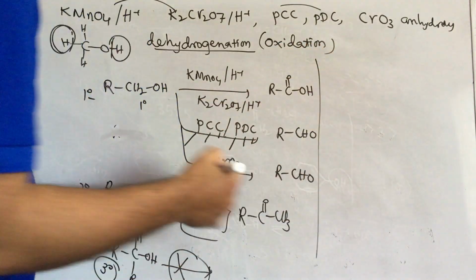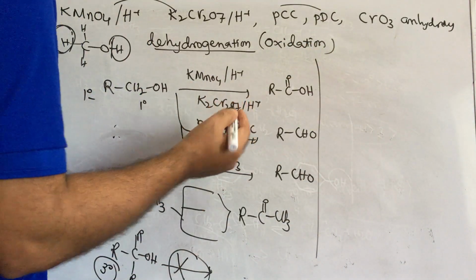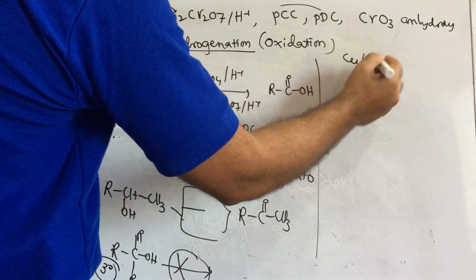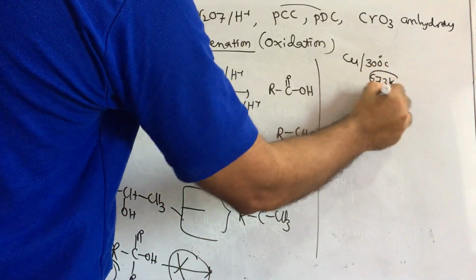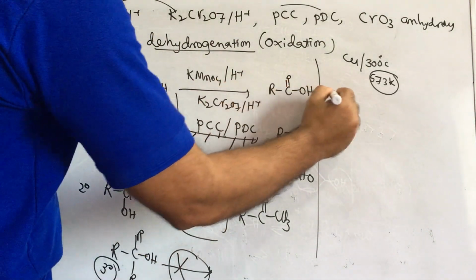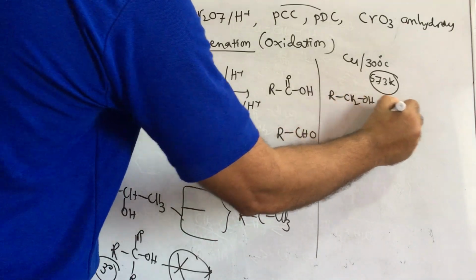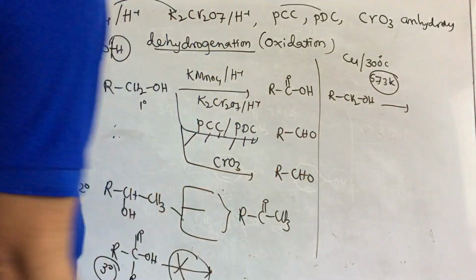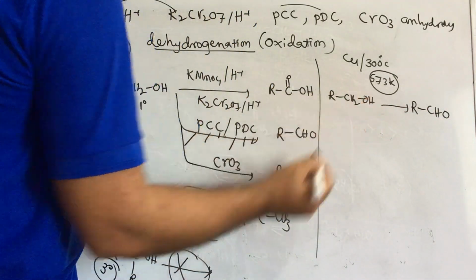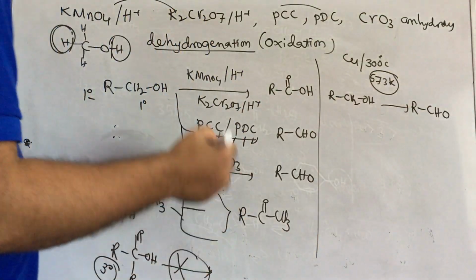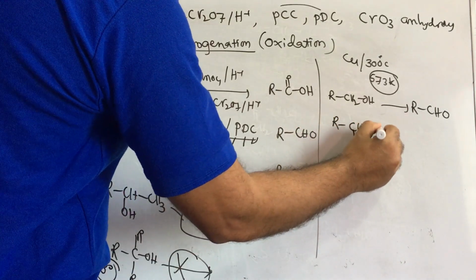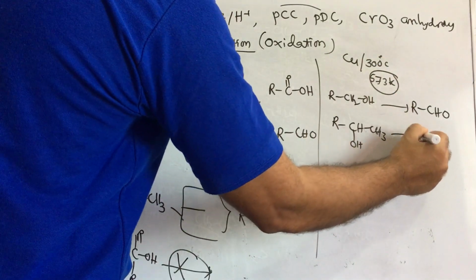Another dehydrogenating agent given is copper at 300 degrees Celsius, otherwise 300 plus 273 is 573 Kelvin. You can write it in Kelvin or in degrees Celsius, same. Now I am taking primary alcohol RCH2OH. In the presence of this reagent, primary alcohol converts to aldehyde, RCHO. Here how many hydrogens are there? Two here and one here, three hydrogens. So two hydrogens are eliminated, that is dehydrogenation. If you take the secondary alcohol RCHOH and CH3 in the presence of the same reagent, we get the ketone.